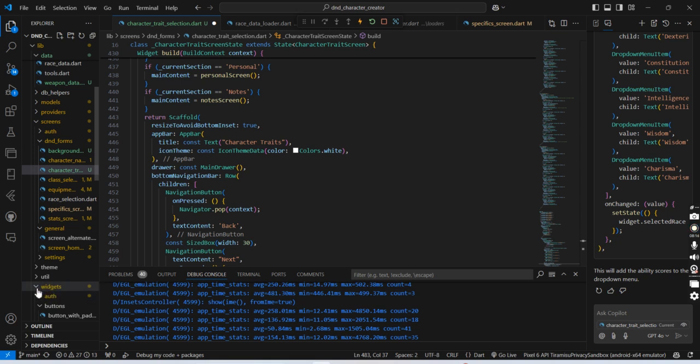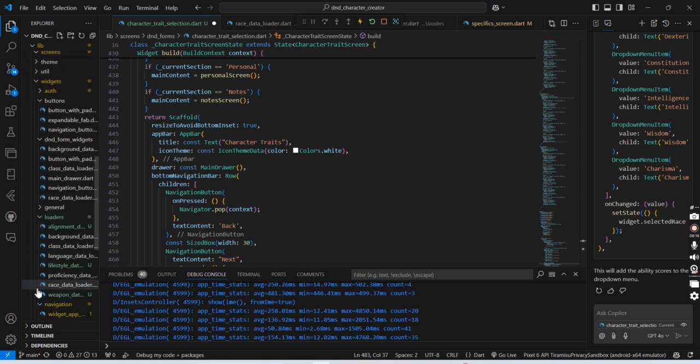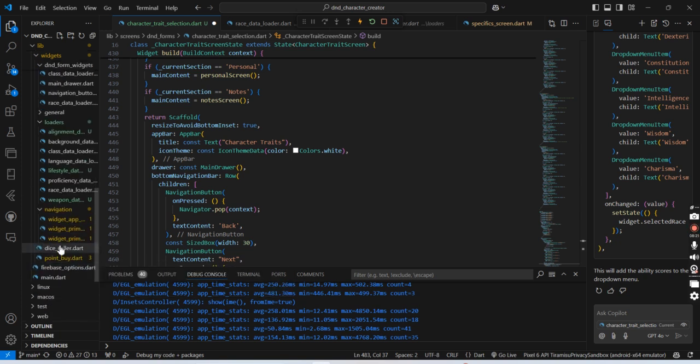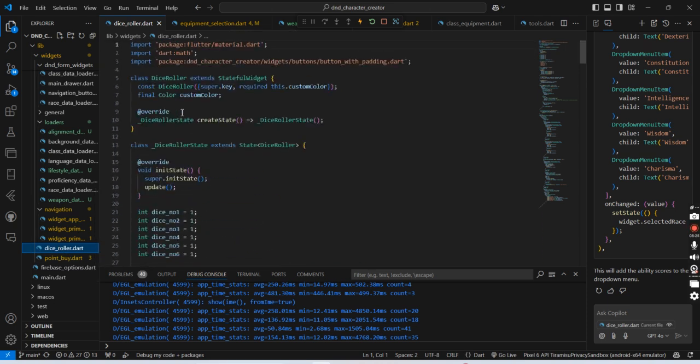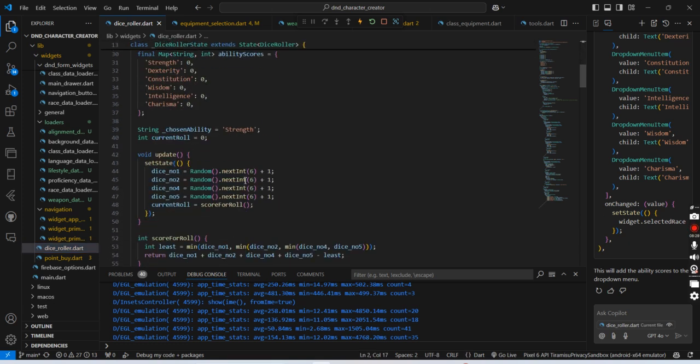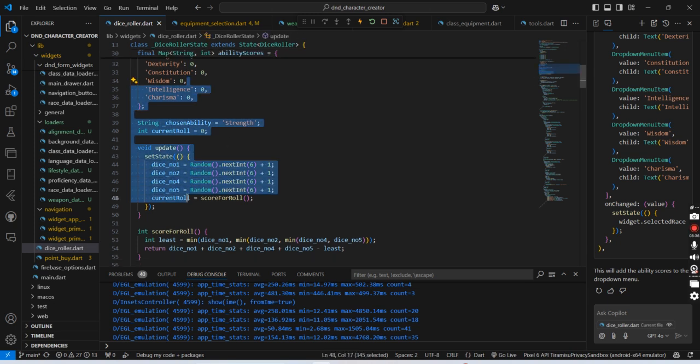The dice roller was Dice roller. That's down here somewhere in widgets. Keep going down. I had to import the math thing so that I could use random, so I could randomize the dice, so I could roll the dice.